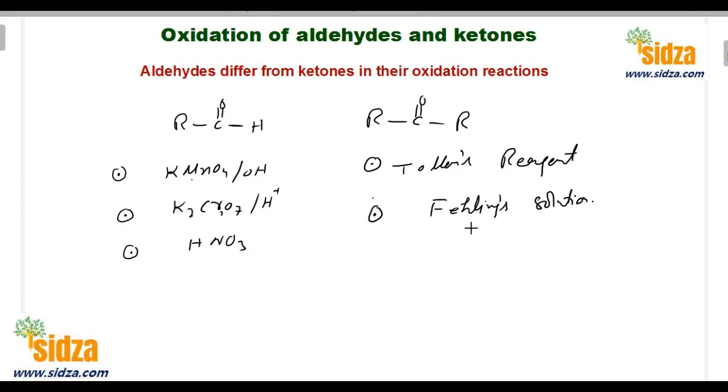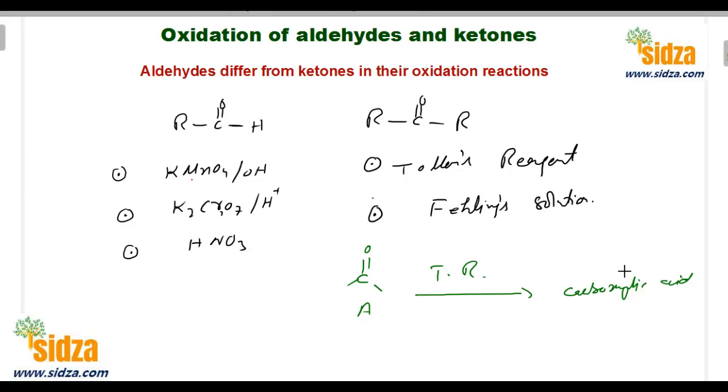These different types of oxidizing agents we often use to identify whether a compound is an aldehyde or a ketone. For example, you have a carbonyl compound A. We don't know what it is. Is it an aldehyde or a ketone? Suppose you use Tollens' reagent, and we find that Tollens' reagent can oxidize compound A into a carboxylic acid.